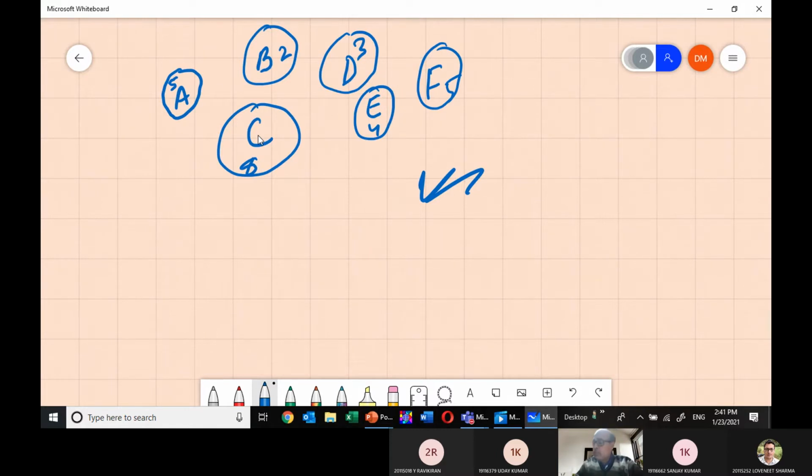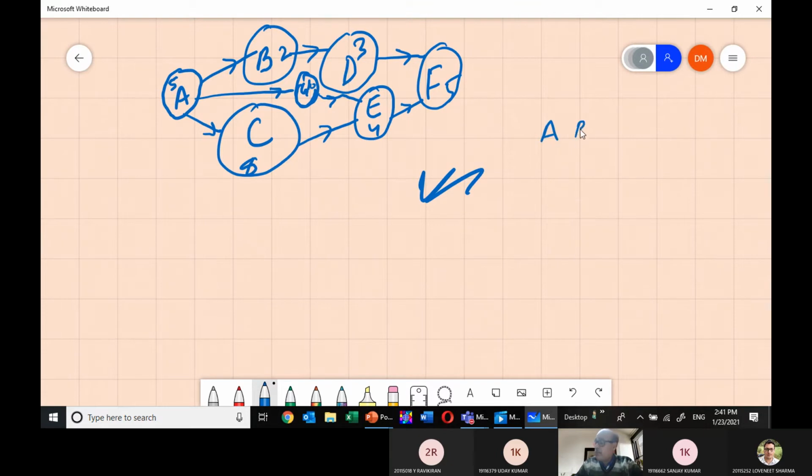Can you hear me? Am I with you, friends? Now you make this. Now tell me which one is the critical path in this. And suppose I am taking another activity here, G, with 10 days. And suppose this is another activity here. So how many paths are there in this?